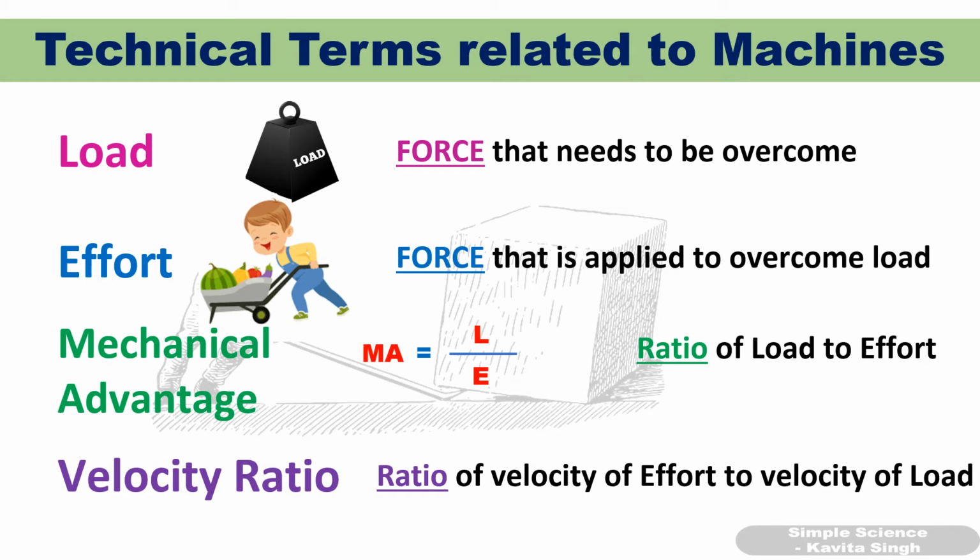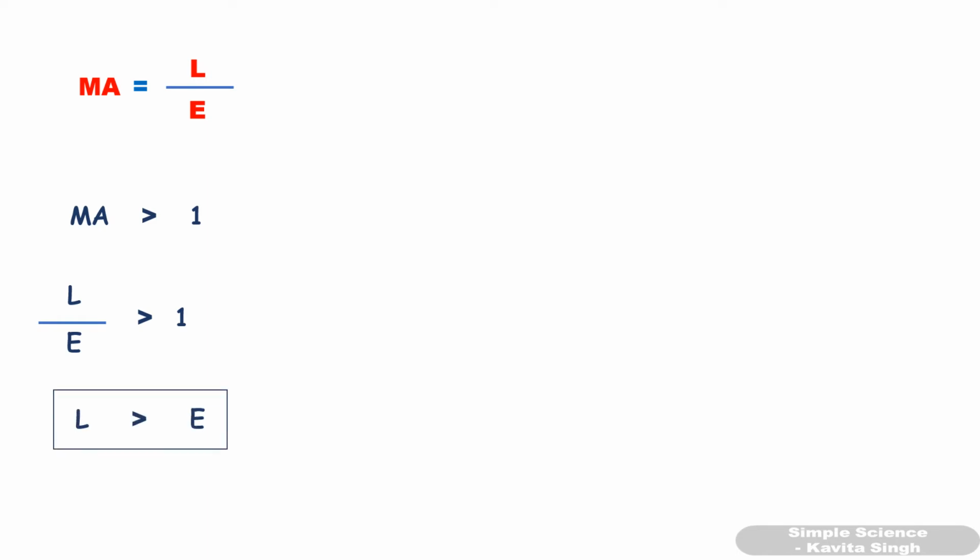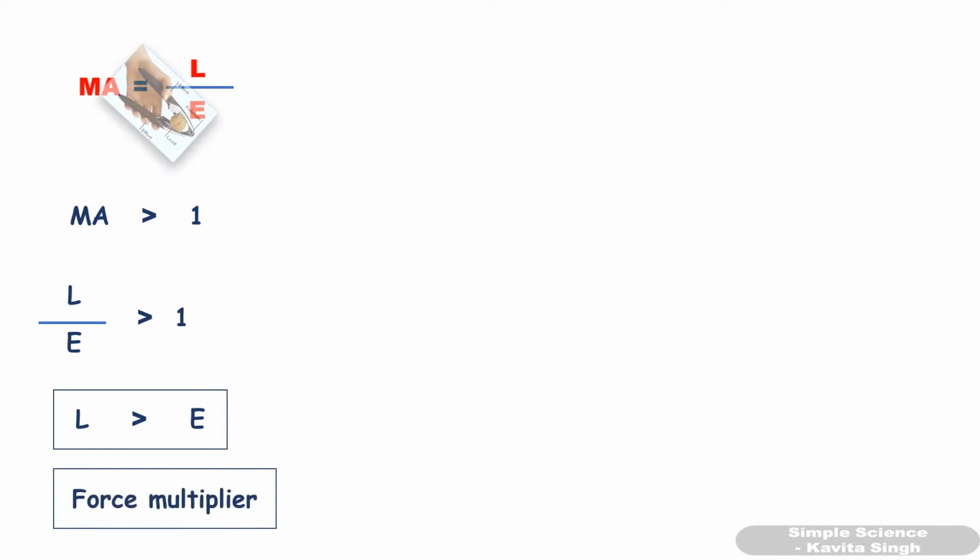But before that, some useful information regarding mechanical advantage. When mechanical advantage is more or less than 1, what happens? You know that mechanical advantage is the ratio of load to effort. Now suppose mechanical advantage of a machine is greater than 1. That means the load to effort ratio is greater than 1. That means load is greater than effort. That means you have to apply less effort to overcome the load. That machine acts as a force multiplier.